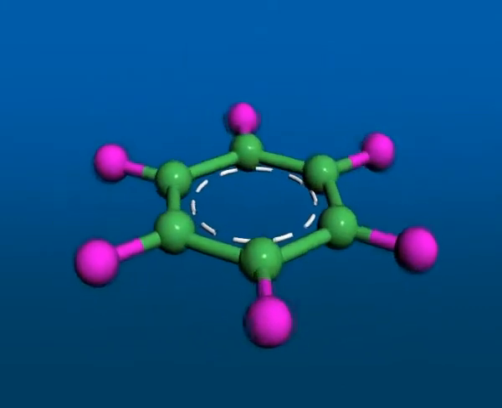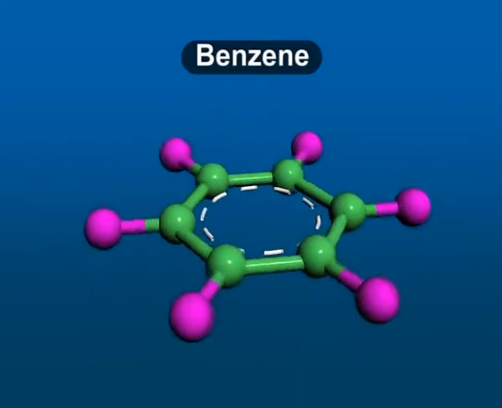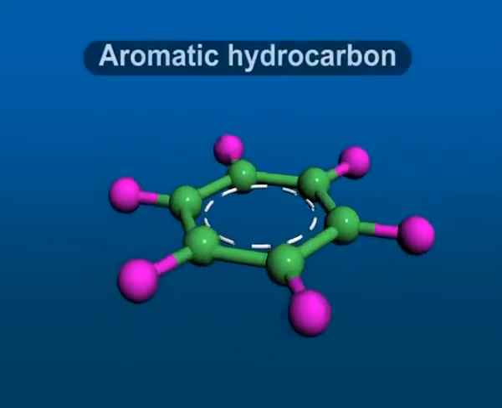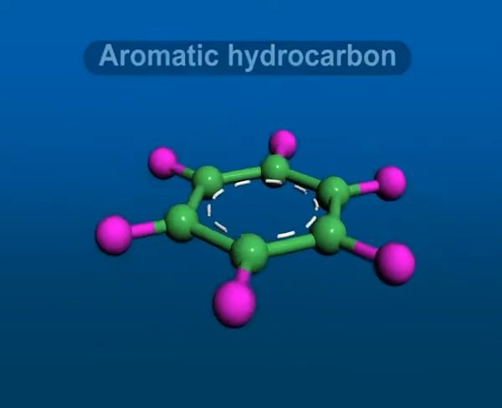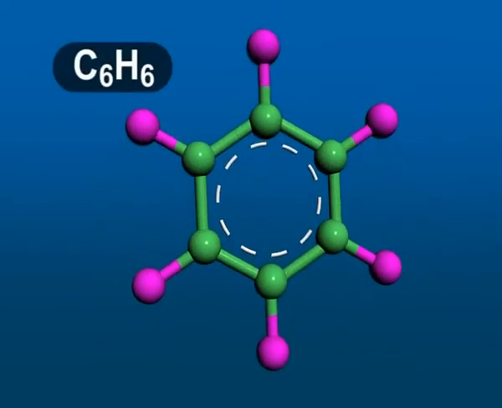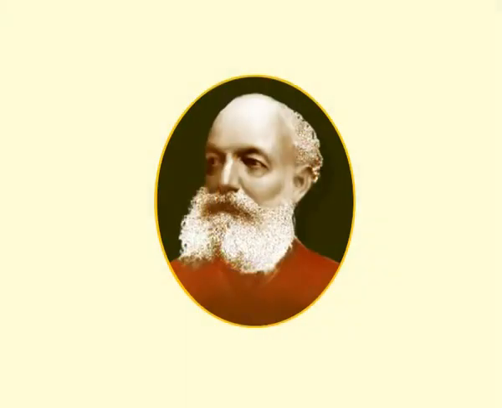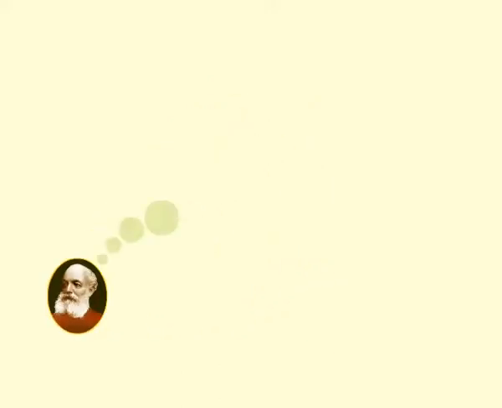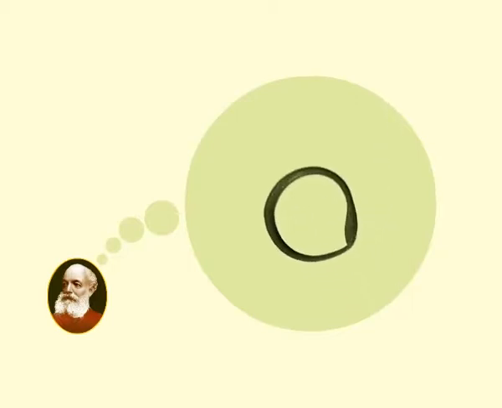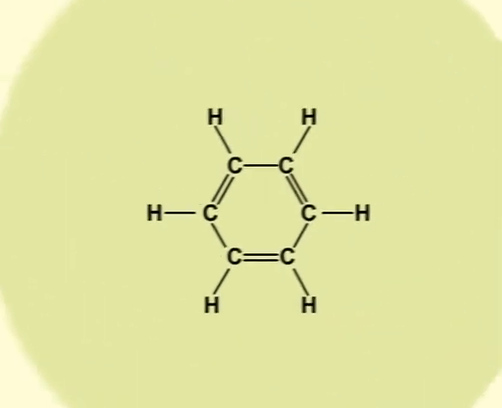ਵਿਦਿਆਰਥੀਓ, ਆਓ ਹੁਣ ਬੈਂਜ਼ੀਨ ਬਾਰੇ ਜਾਣੀਏ। It is an aromatic hydrocarbon having molecular formula C6H6. Benzene was recognized as the first aromatic hydrocarbon, with the nature of its bonding first being recognized by Frederick August Kekule von Stradonitz in the 19th century. Every carbon atom of this molecule is sp2 hybridized. It has